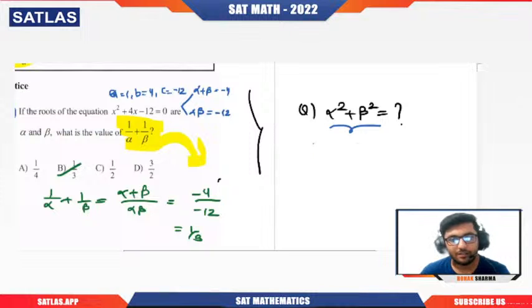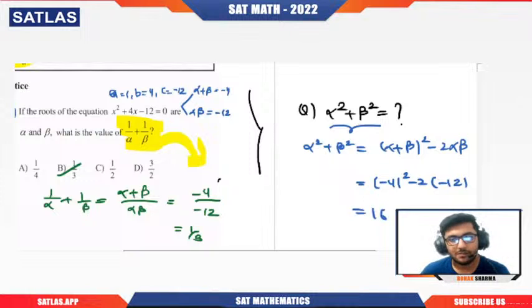So you can write alpha square plus beta square using the above formula as alpha plus beta whole square minus 2 alpha beta. Now what is alpha plus beta? That is minus 4. What is alpha beta? That is minus 12. So minus 4 square is 16, minus minus plus 24. So this is nothing but 40. So that's how we will do this question. Got it? Give me yes or no in the comment box.